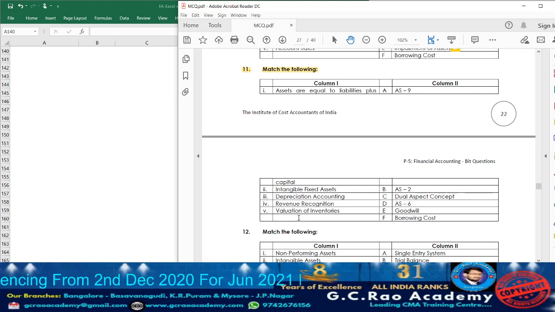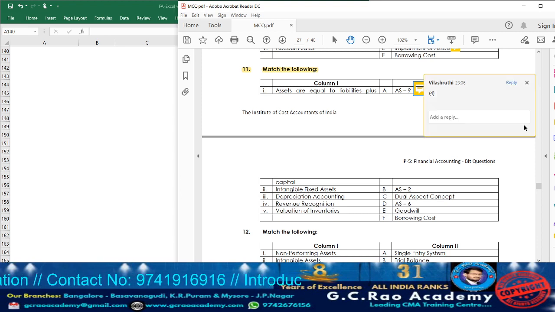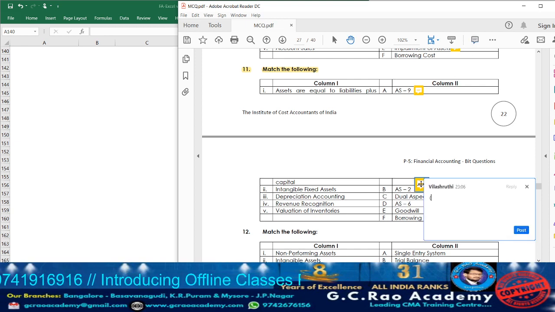Next, point number 5, valuation of inventories. It is covered under accounting standard 2. Now let us match with column 2. First, AS 9 deals with revenue recognition. Which point do we have? Point number 4. So beside that, write down point number 4. Next, AS 2, valuation of inventory. So take down point number 5.